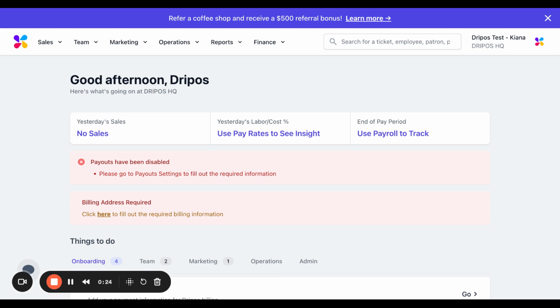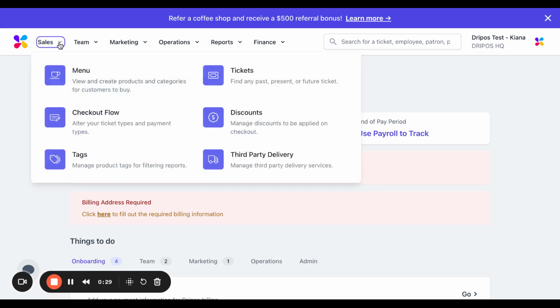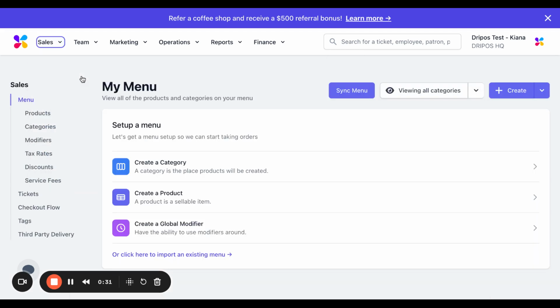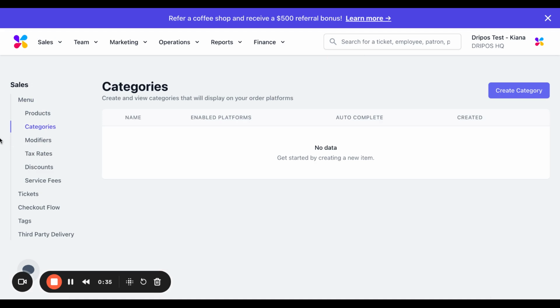So to access your menu, you will want to go onto the web dashboard, click on the Sales tab, and then click Menu. From here, you will want to click on the Categories tab. Categories are what allow you to enhance the menu organization, so you can organize things into groups like breakfast or smoothies.